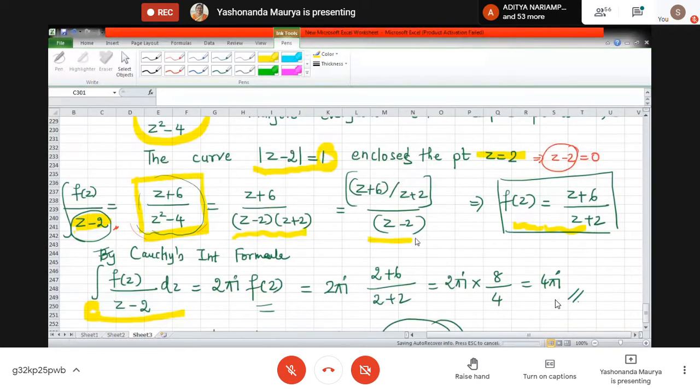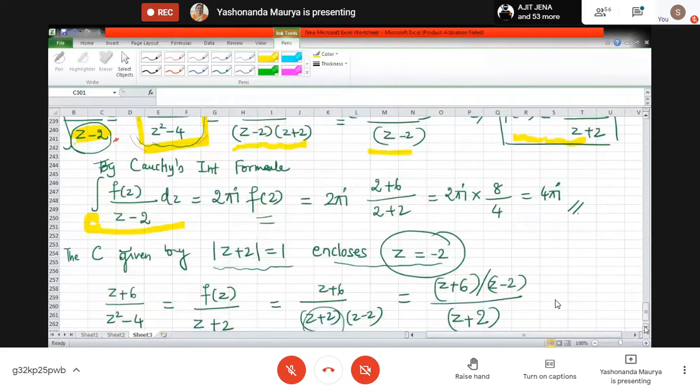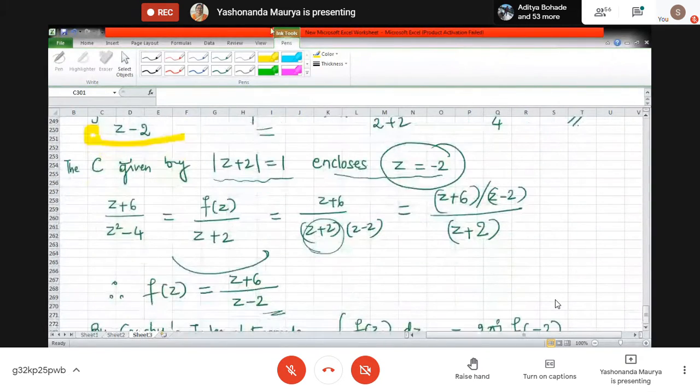So what is the second part? Again over here the next curve that is given is mod of z plus 2 equal to 1. Now what sort of curve is this one? This is a circle centered at the point minus 2 and the radius is 1. Okay, so accordingly when we have seen this, ये circle जो है, it is enclosing only one point at a time. What is that point? Minus 2. ठीक है, 2 को encircle नहीं कर रहा है वो.